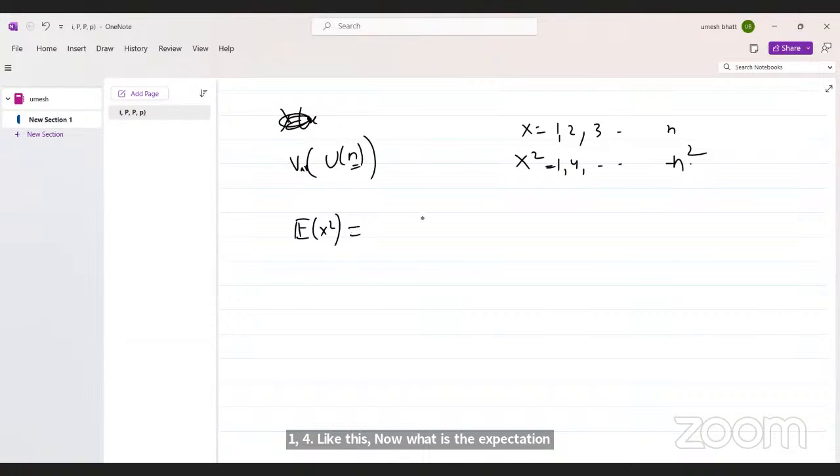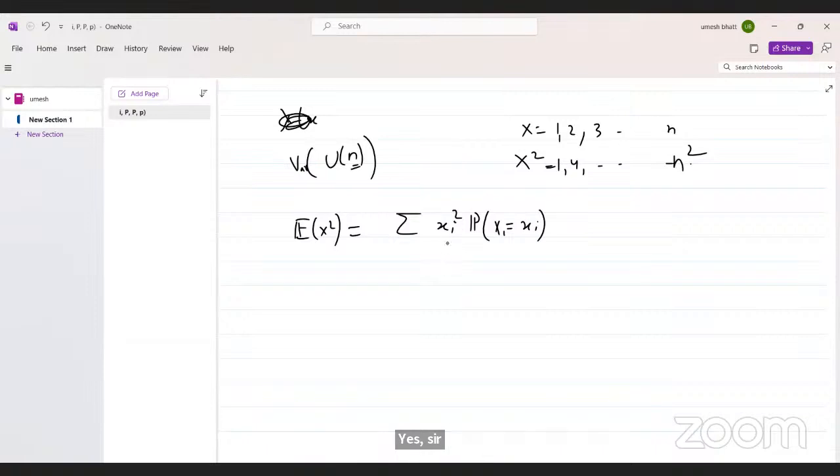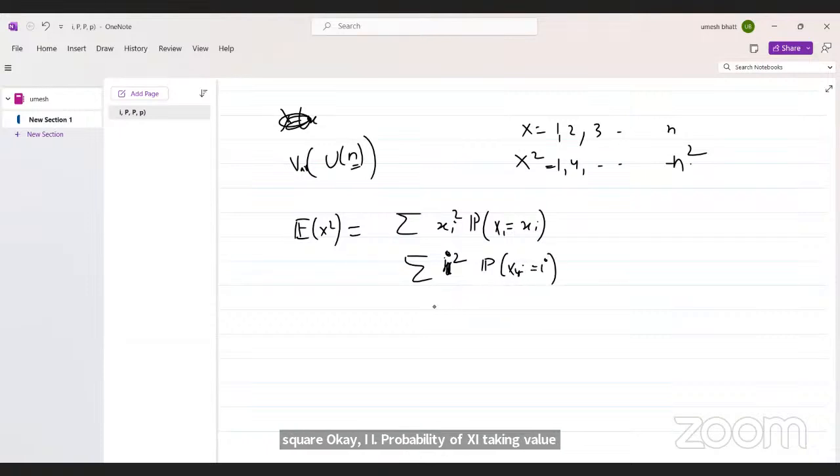We already discussed, it is xi square times probability of x equal to xi, right? Yes, sir. Okay. Then this is the summation of i square times probability of x taking value i.